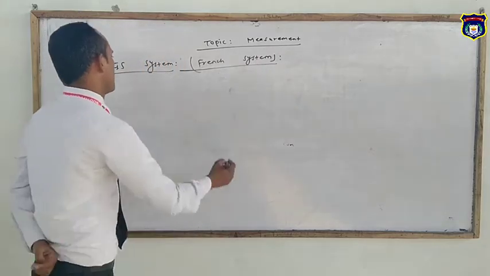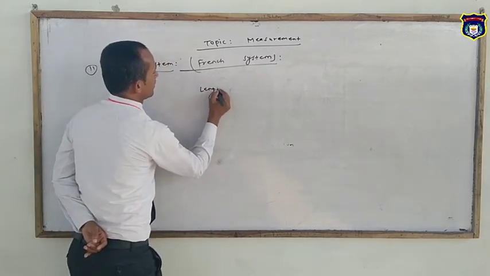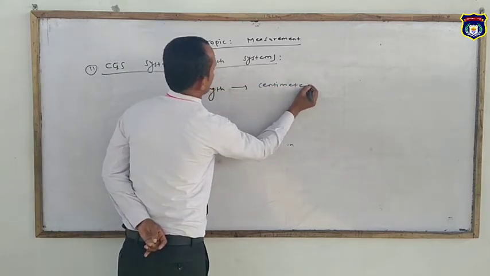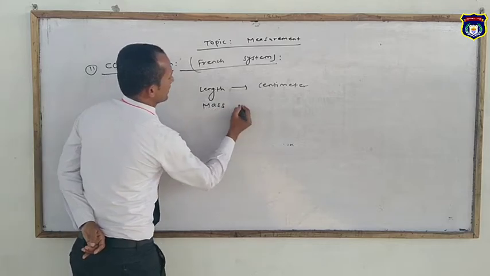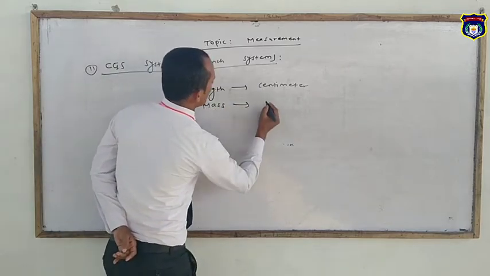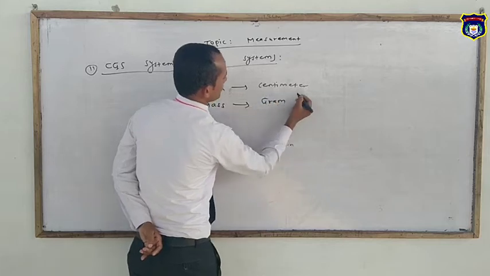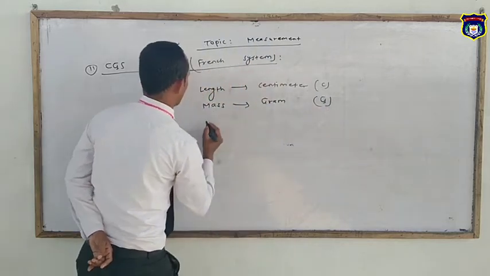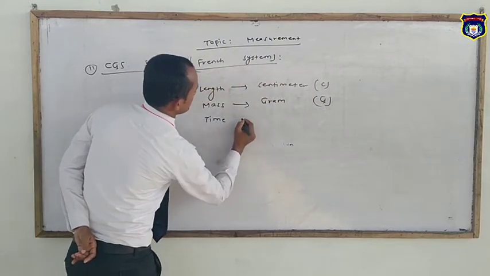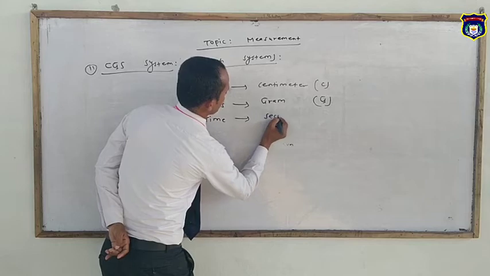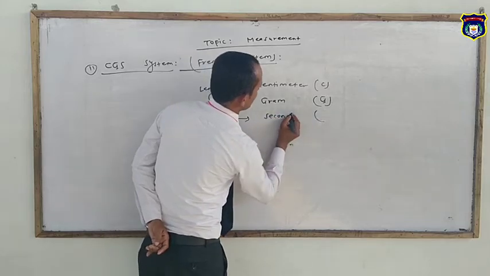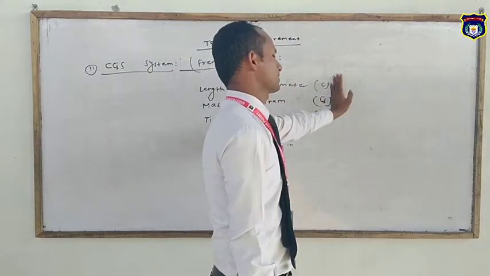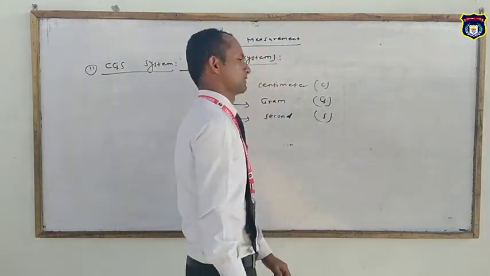In this system, length is measured in centimeter, mass is measured in gram, and time is measured in second. Here also, the first letters of these units form the CGS system.